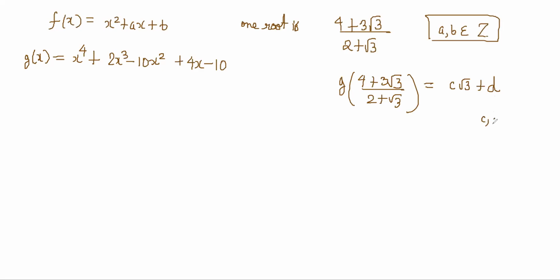C and d are also integers. Find a, b, c, d.